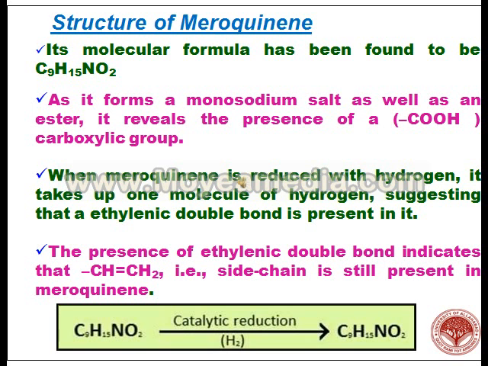Now the structure of meroquinine. Its molecular formula is C9H15NO2. It forms monosodium salts, which shows that one COOH group is present. When it is reduced with hydrogen, it takes up one molecule of hydrogen, showing the presence of a double bond. The presence of the double bond indicates that a CH=CH2 side chain is still present in meroquinine.